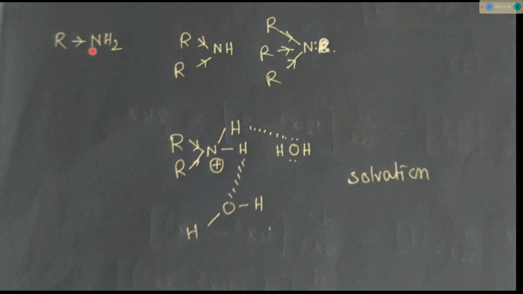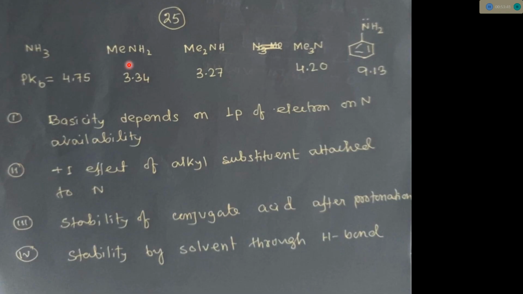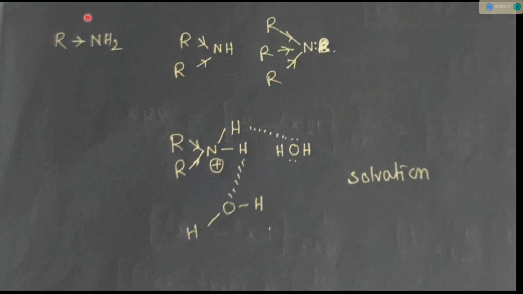And then see the pKa value is also less for methylamine, and this is more basic than trimethylamine. Since one R group is there here, versus three R groups there, which donate more electron density, but hydrogen bonds will be less.